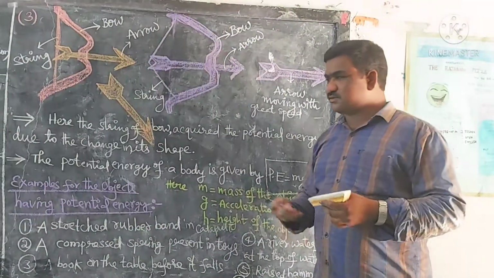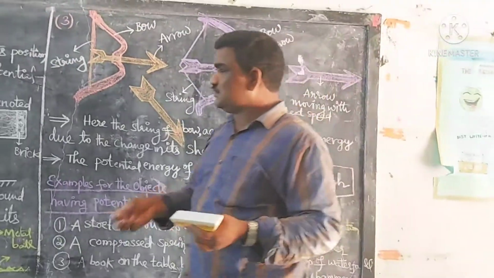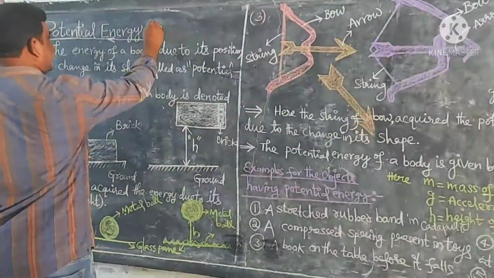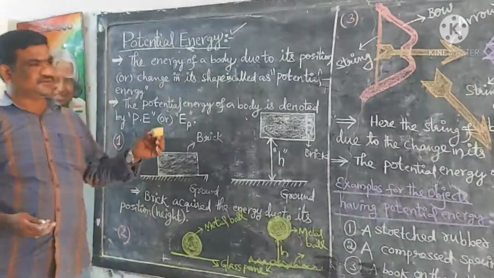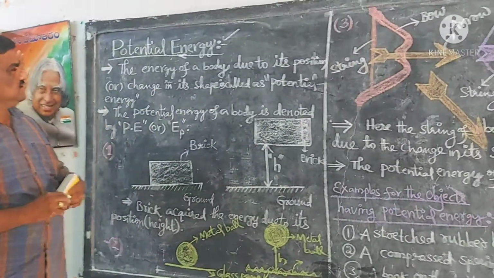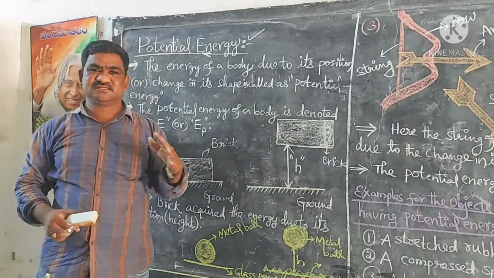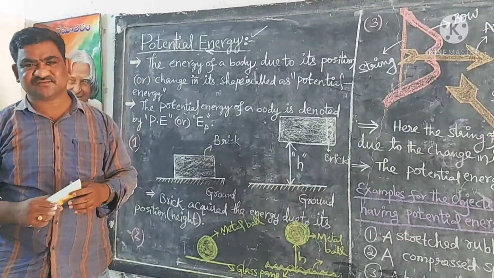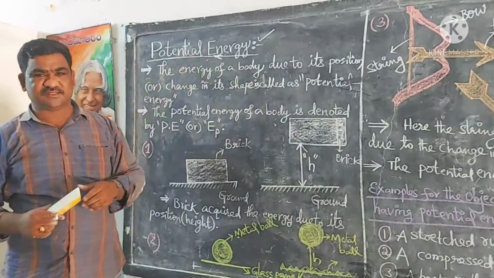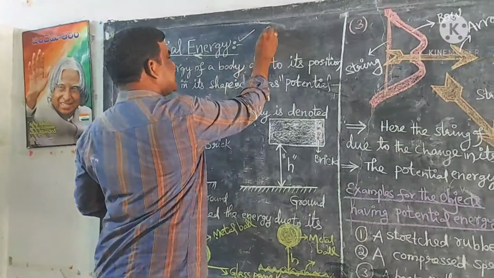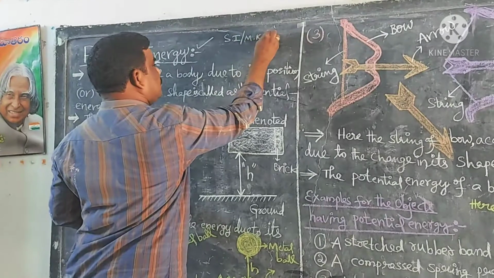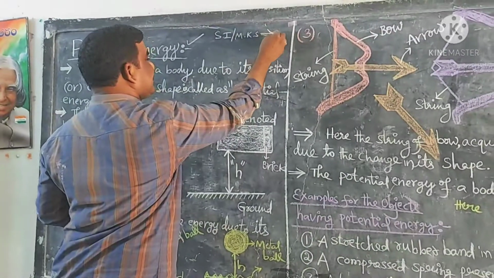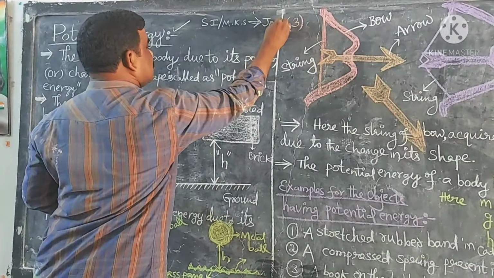Okay? So, what is the unit of potential energy? Yes, the same as energy, potential energy also has the same units as energy. The SI or MKS unit of energy is joule.